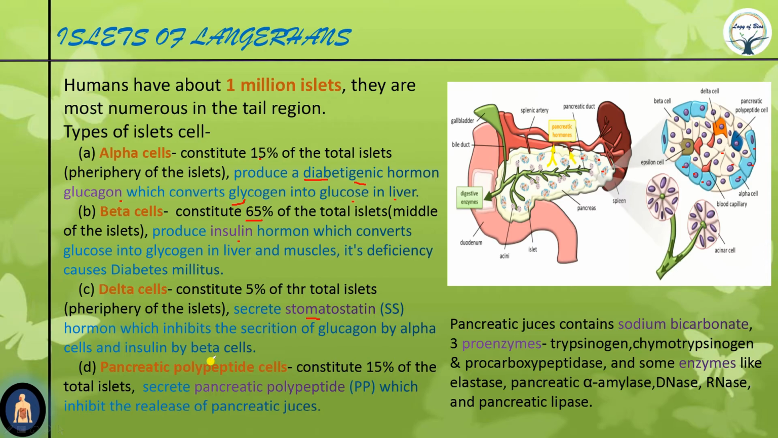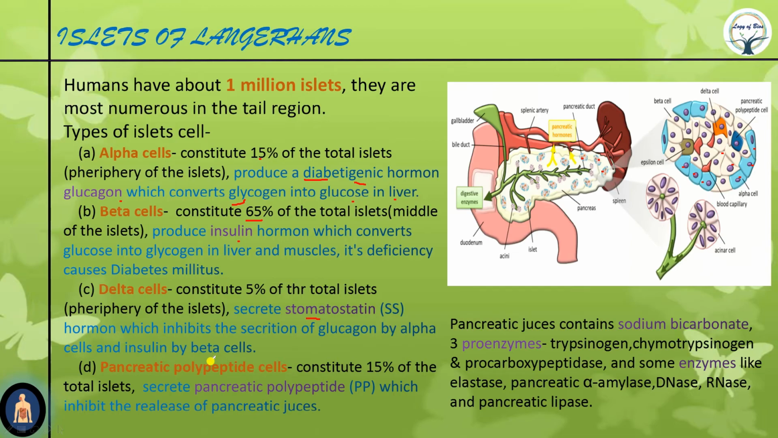So in the stomach we got 2 zymogens or proenzymes: prorenin and pepsinogen, and pepsinogen has autocatalytic property. In the pancreas we got 3 proenzymes: trypsinogen, chymotrypsinogen, procarboxypeptidase. Amongst them, trypsinogen has autocatalytic property.